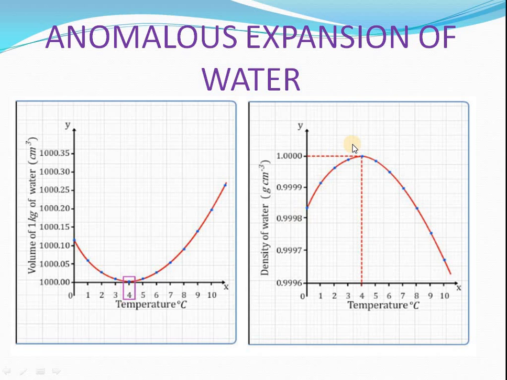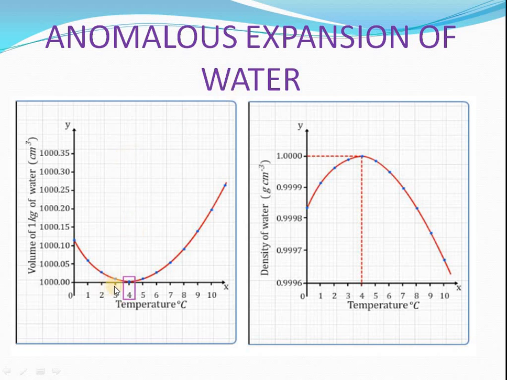If density decreases, as you know from 4 to 0 the state of water changes from liquid to solid. Therefore, the density of ice is less than the density of water. So water has maximum density at 4 degrees Celsius due to the anomalous expansion of water. This is a very, very important property of water.